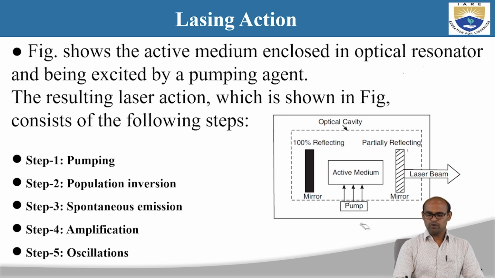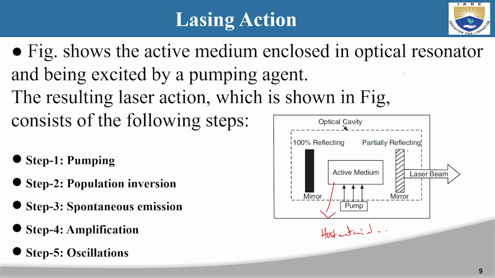Okay, so I hope you understood what this optical cavity is, and we will also discuss briefly the active medium. Active medium is nothing but the host material to which some impurity atoms or defects are also added. So basically, active medium is nothing but the host material plus impurity atoms.